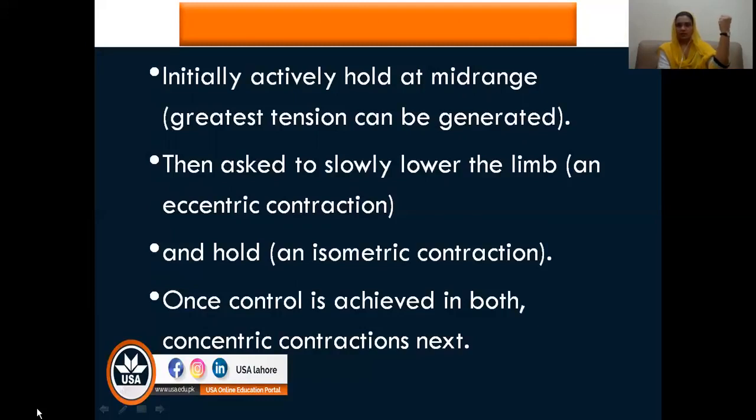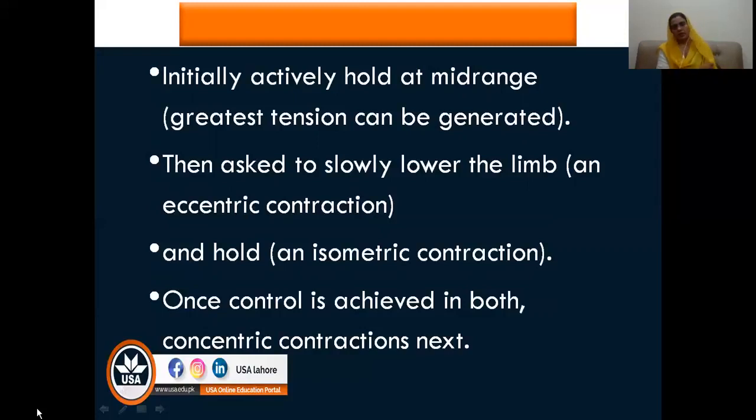Then you will ask the patient to slowly lower the limb. This lowering is an eccentric training of the muscle. And then in the lengthened position, you can again ask for a hold and isometric contraction in this lengthened range. Once the patient has gained control of both the isometric hold and eccentric movements, then finally you will move towards the concentric contractions.